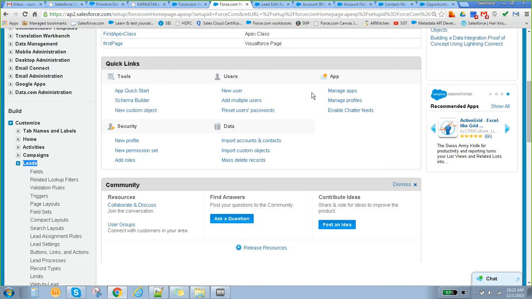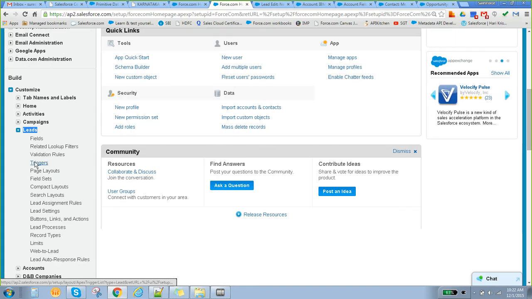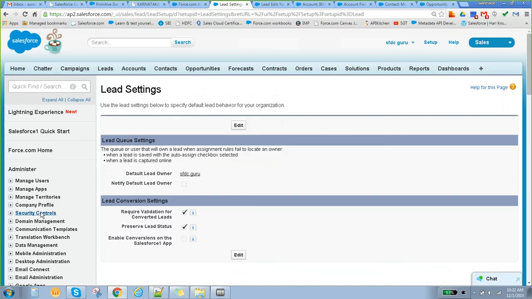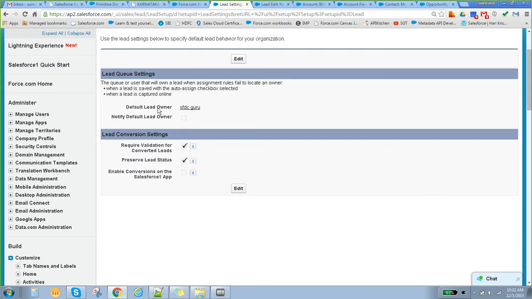Now I have created one field in the lead and one field in the account. Now the fields are ready. How to do a mapping? For mapping, come to the same place called leads and go to lead settings. Click on this particular lead setting. These are the default lead owner settings. Who will be the default lead owner, we'll discuss maybe in tomorrow's class.